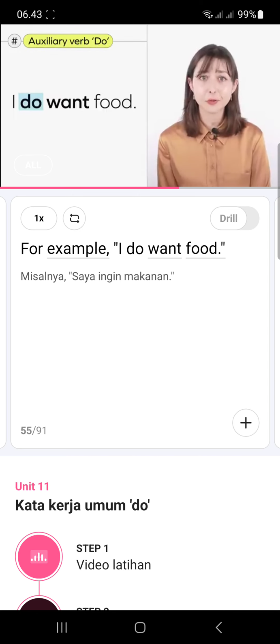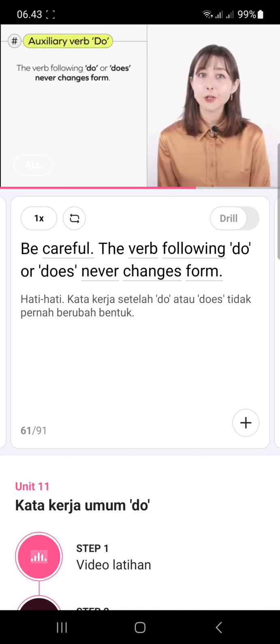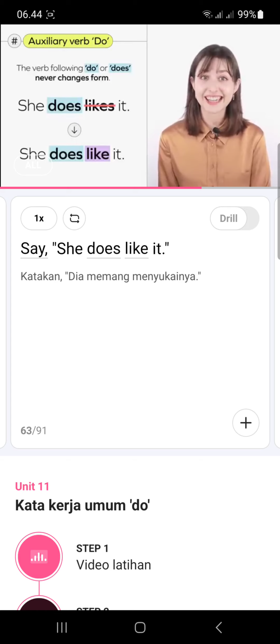Another example is, I do come home on time. This emphasizes the action verb come. It means that what you say is true even if people think you come home late. Be careful. The verb following do or does never changes form. So don't say, she does likes it. Say, she does like it.